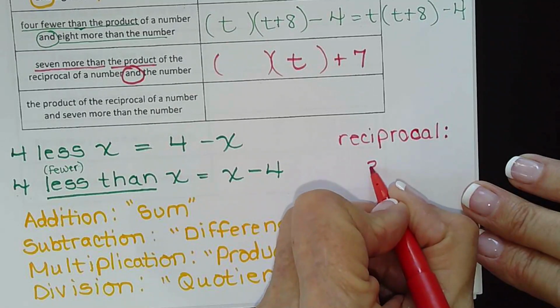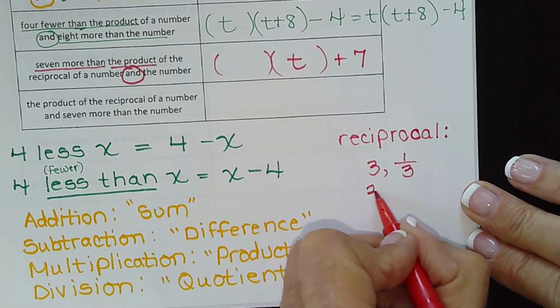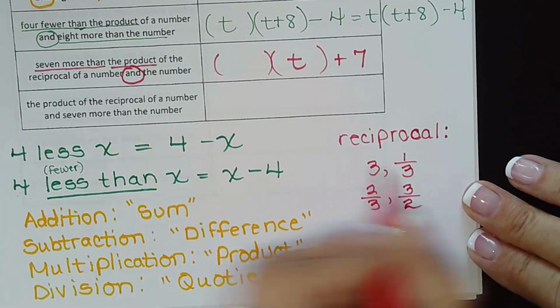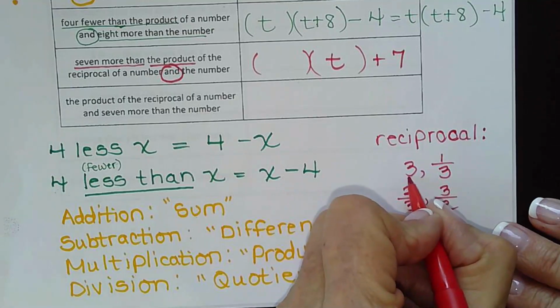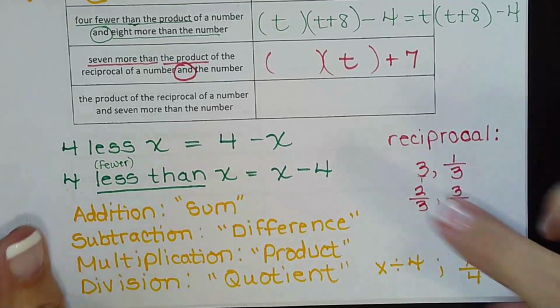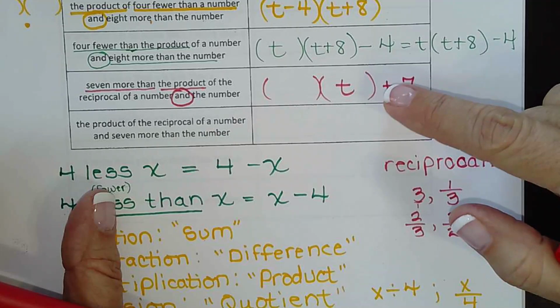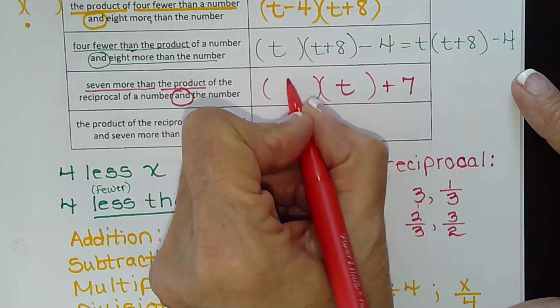So 3 and 1/3 are reciprocals. 2/3 and 3/2 are reciprocals. Basically, in layman's language, you're flipping it because 3 is really 3 over 1. So when you flip it, it's 1/3. 2/3, when you flip it, 3/2. So if our number is t, the reciprocal is 1 over t.